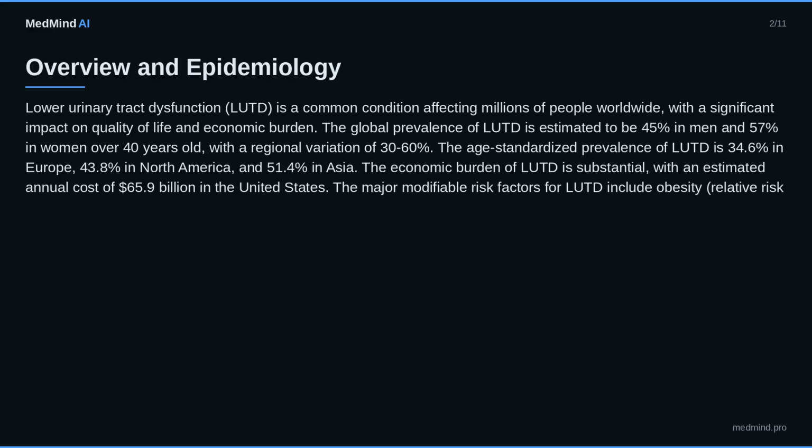The age-standardized prevalence of LUTD is 34.6% in Europe, 43.8% in North America, and 51.4% in Asia. The economic burden of LUTD is substantial, with an estimated annual cost of $65.9 billion in the United States. The major modifiable risk factors for LUTD include obesity, relative risk 1.5, smoking, relative risk 1.3, and diabetes, relative risk 2.1. The non-modifiable risk factors include age, sex, and family history.